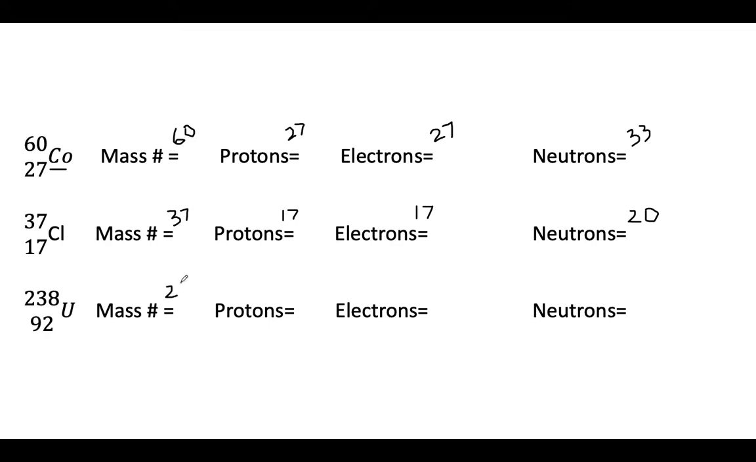Uranium-238. The protons are 92. In order for it to be uranium, it will have 92 protons. The electrons for this are 92. And the neutrons are whatever 238 minus 92 is. So I'll let you get your calculator out. It's 238 minus 92.